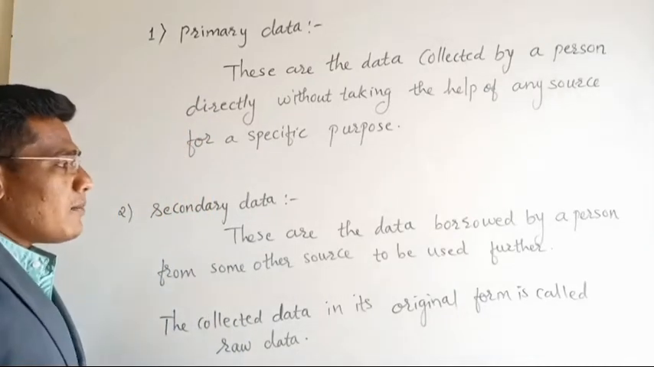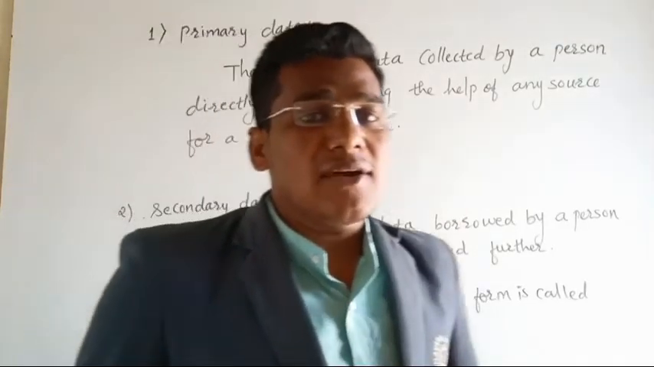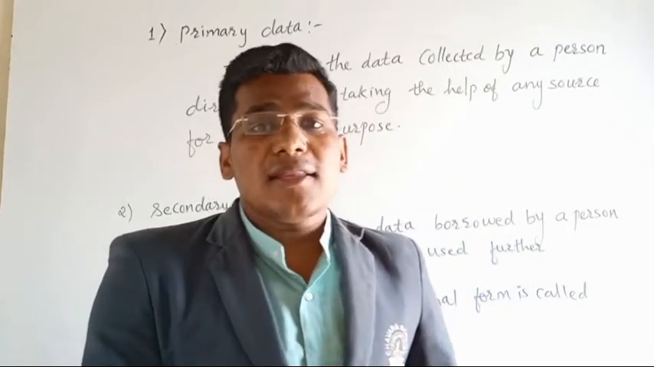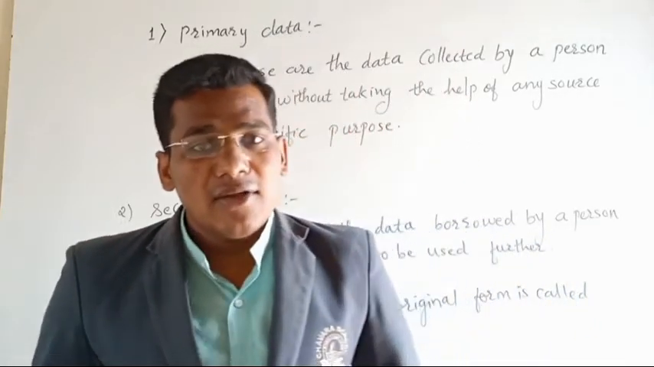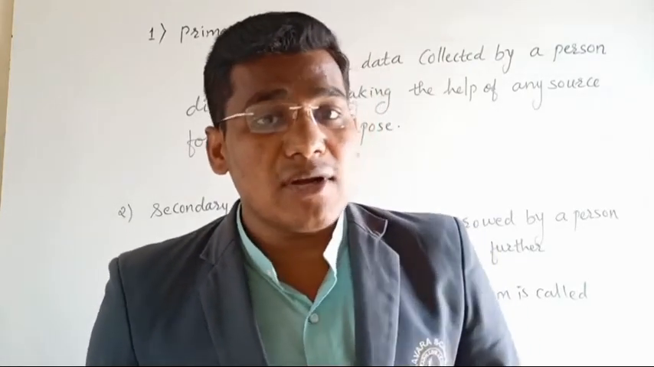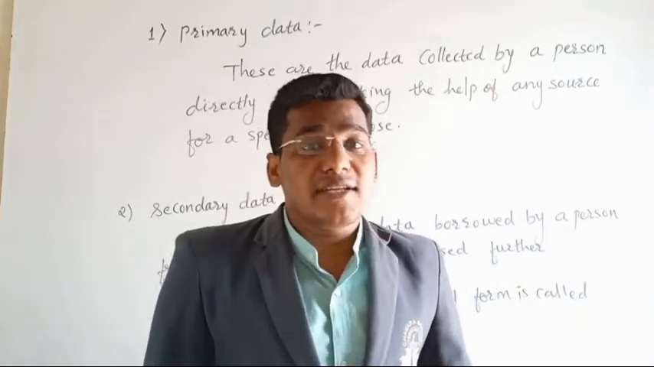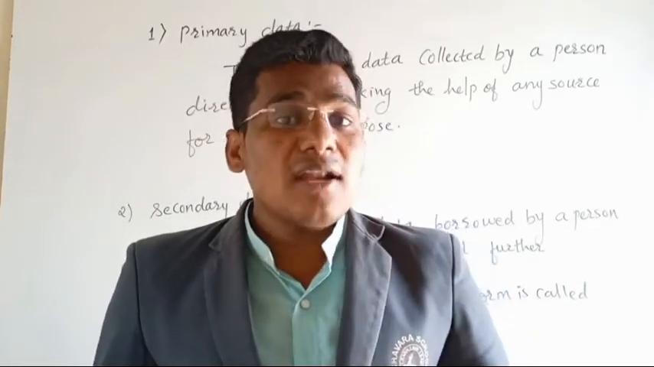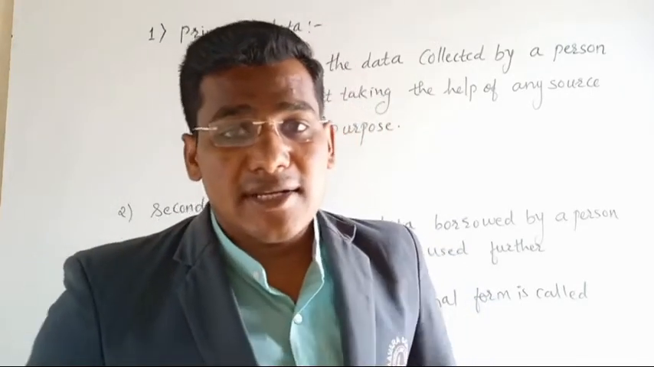Now the second one is secondary data. These are the data borrowed by a person from some other source to be used further. Secondary data means data taken by a person from another source, which was already used by another person. For example, a principal asks the teacher about the students, what is the capability or what observation you have done in the class. That is an example of secondary data, because the teacher had already done the observation of the students.